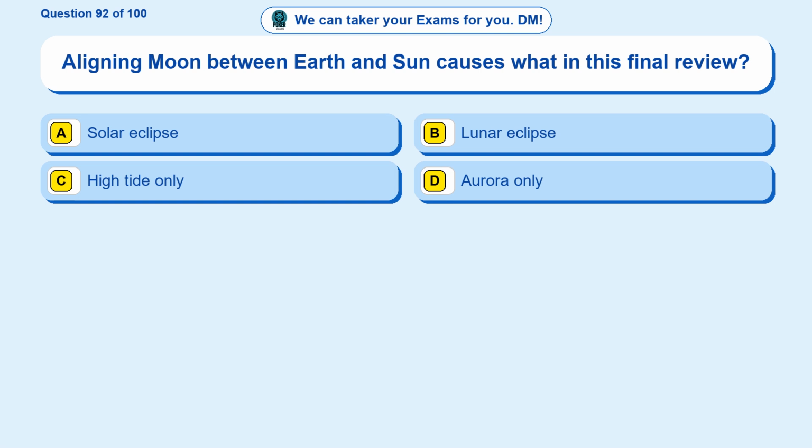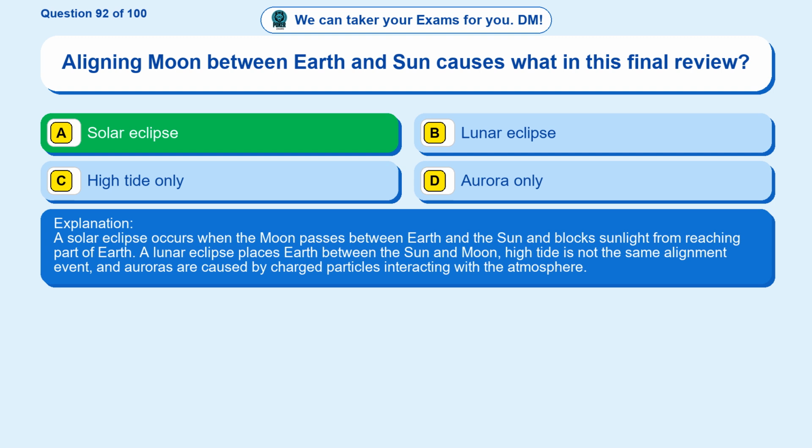Question 92. Aligning moon between Earth and Sun causes what in this final review? Option A, solar eclipse. Option B, lunar eclipse. Option C, high tide only. Option D, aurora only. The correct answer is option A. Solar eclipse. A solar eclipse occurs when the moon passes between Earth and the Sun and blocks sunlight from reaching part of Earth. A lunar eclipse places Earth between the Sun and Moon. High tide is not the same alignment event, and auroras are caused by charged particles interacting with the atmosphere.